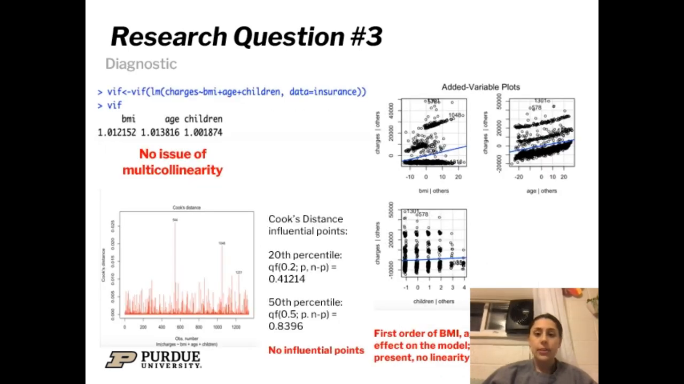VIF tests if there's an issue of multicollinearity. If the predictors have a value greater than 10, then there is an issue, but since our predictors have a value of 1, there is no issue of multicollinearity. The AV plots show that there is no issue of linearity, and the first order of BMI, age, and children are sufficient in the model.